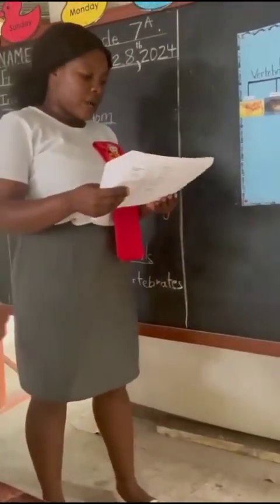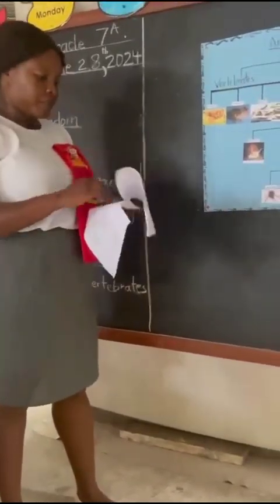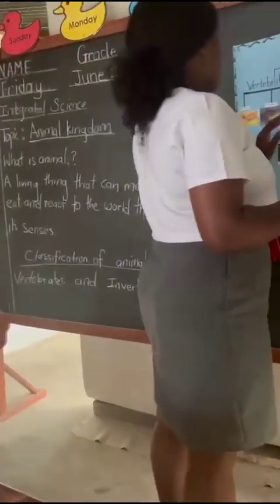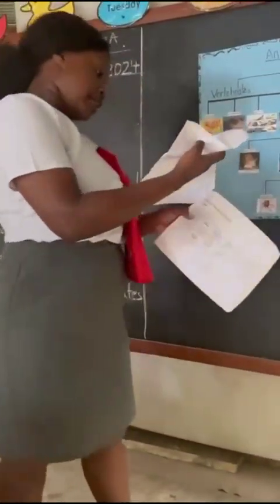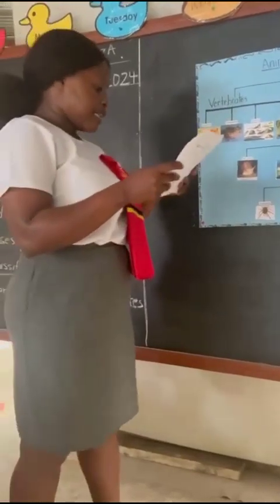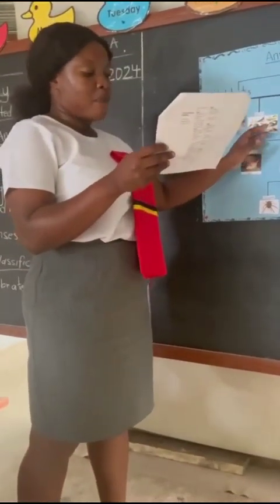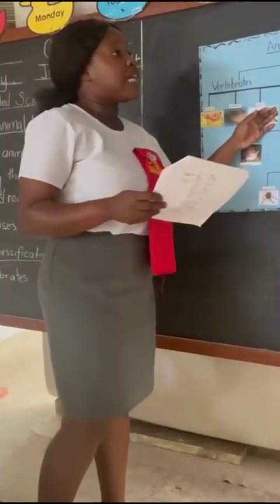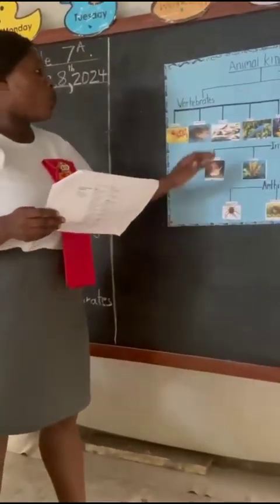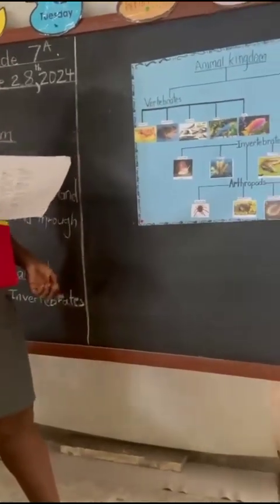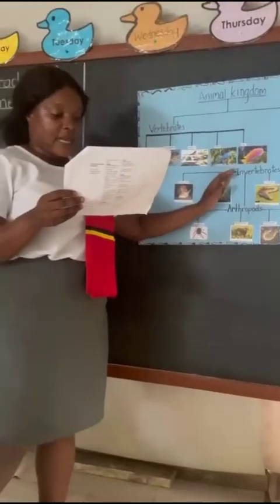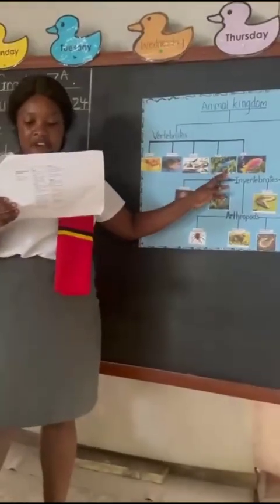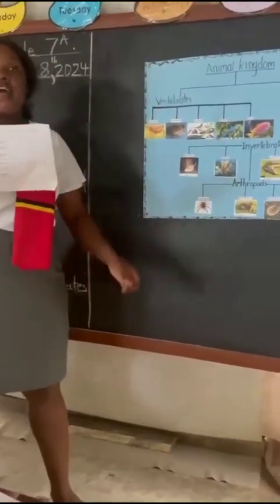So amphibians now are animals, right? Amphibians, and then we have reptiles, right? Reptiles are cold-blooded animals and have moist skin, and live both on land and in water, right? So they live both on land and in water. Then we have birds, and birds are warm-blooded animals and they have feathers, right? What do they have? Feathers. Yes, birds have feathers, and they lay eggs, and they have a beak, right?